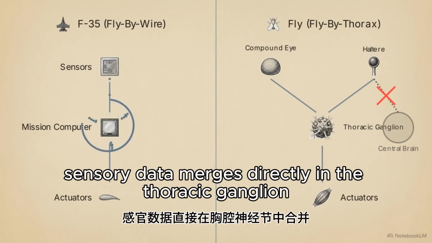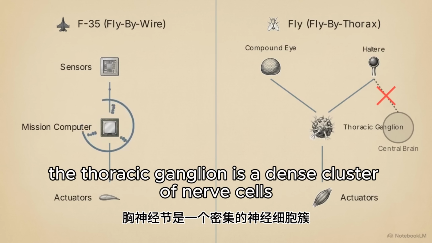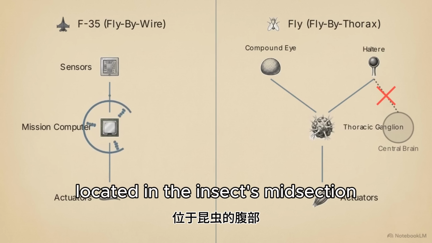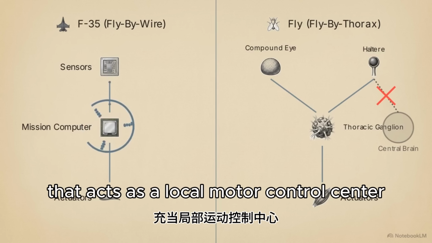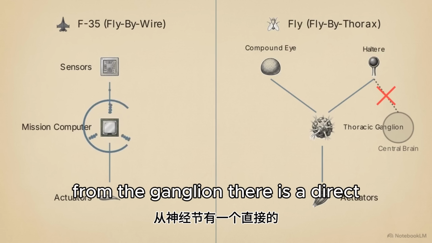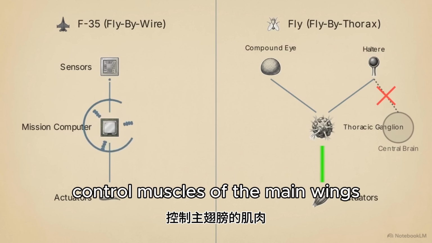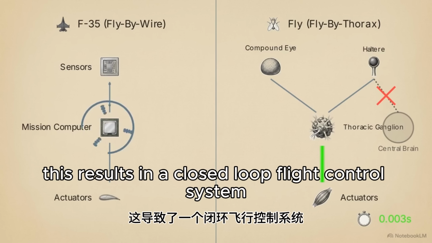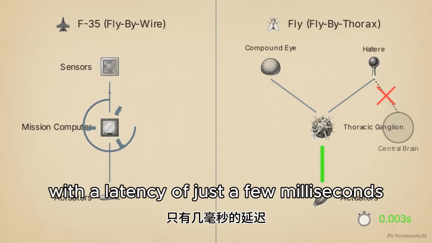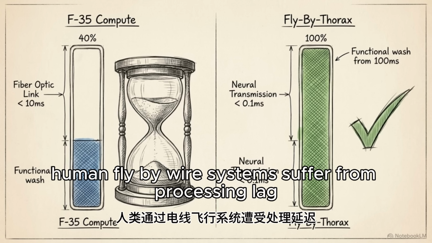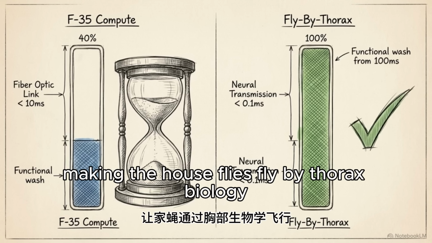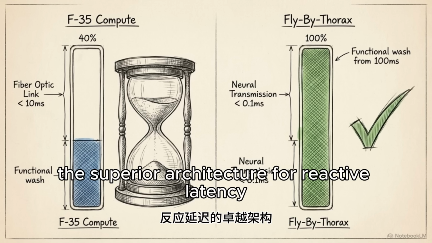Instead, sensory data merges directly in the thoracic ganglion. The thoracic ganglion is a dense cluster of nerve cells located in the insect's midsection that acts as a local motor control center. From the ganglion, there is a direct hardwired neurological connection straight to the specific control muscles of the main wings. This results in a closed-loop flight control system with a latency of just a few milliseconds. Human fly-by-wire systems suffer from processing lag, making the housefly's fly-by-thorax biology the superior architecture for reactive latency.